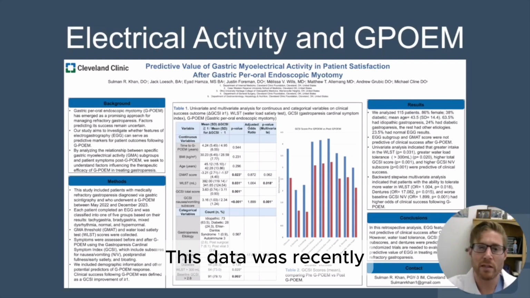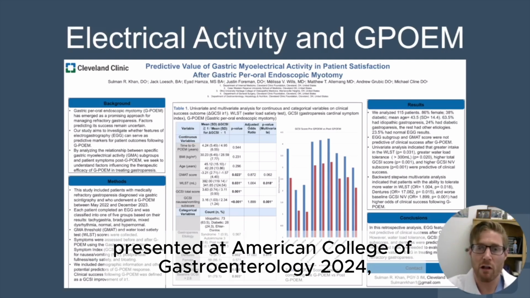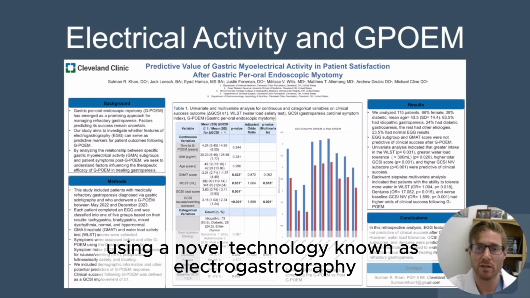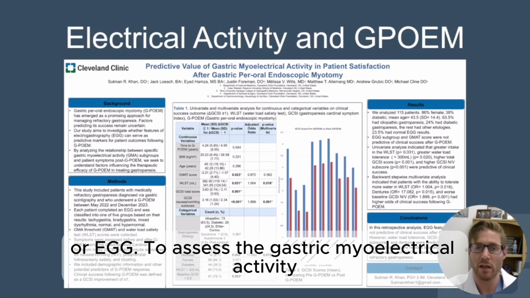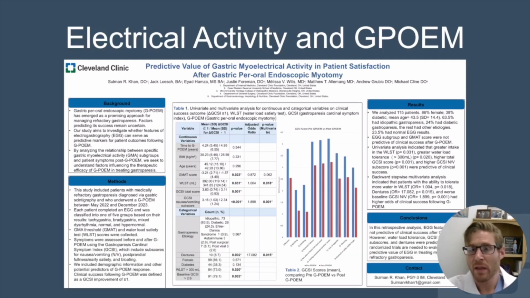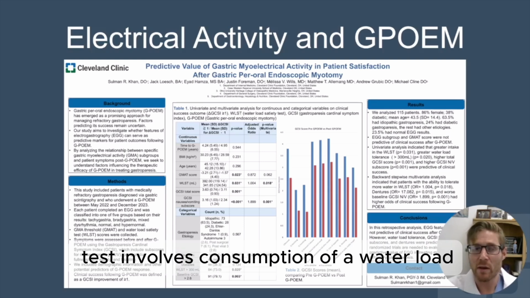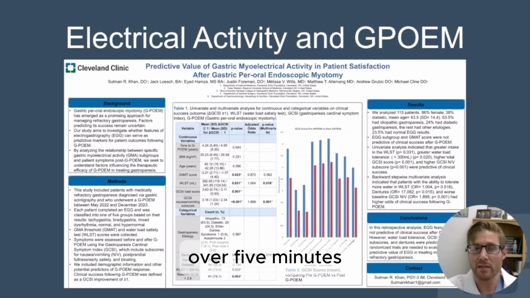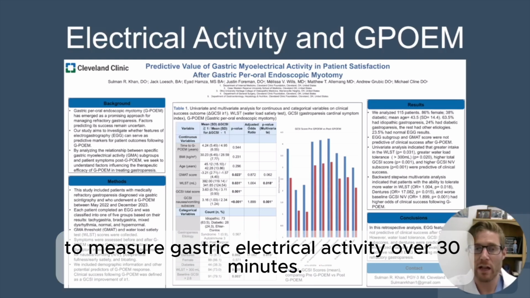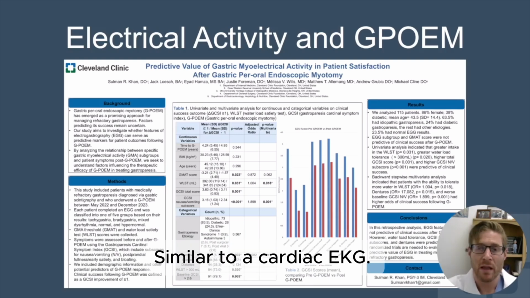This data was recently presented at American College of Gastroenterology 2024 as part of our study using a novel technology known as electrogastrography, or EGG, to assess whether gastric myoelectrical activity patterns were predictive of response to GPOEM. The EGG test involves consumption of a water load over 5 minutes and using transcutaneous abdominal pads to measure gastric electrical activity over 30 minutes, similar to a cardiac EKG.